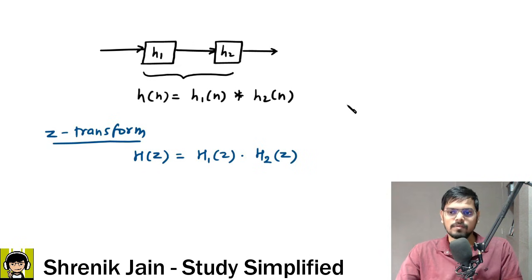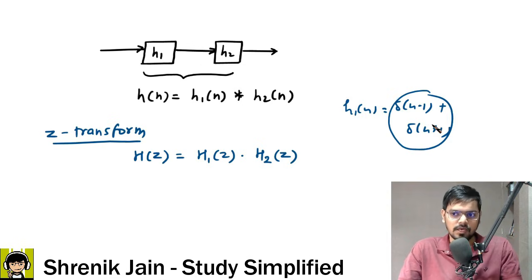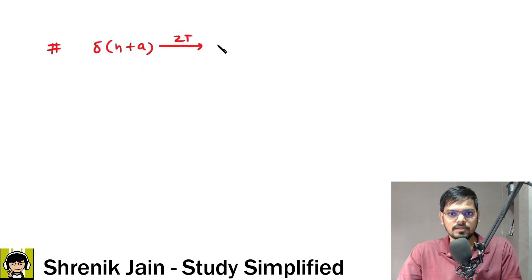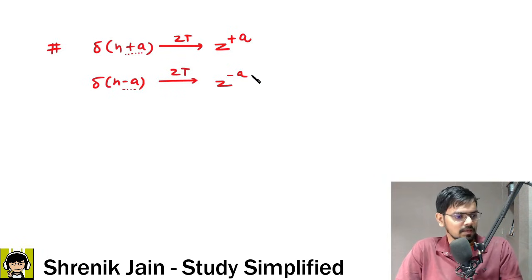Now see carefully, h1 of n was given as delta of n minus 1 plus delta of n plus 1. If you do not know how to convert this function into Z transform, then you have to clear your basics first, but I will give you the concept so that there is no issue at all. The concept is, whenever you have a function delta of n plus a, the Z transform of that is Z to the power of whatever is there, straight away. Similarly, if you get delta of n minus a, then the Z transform is Z to the power of whatever is there. Got it? Easy peasy.